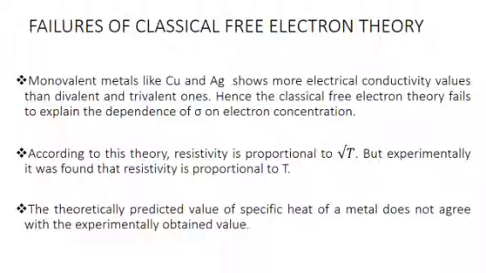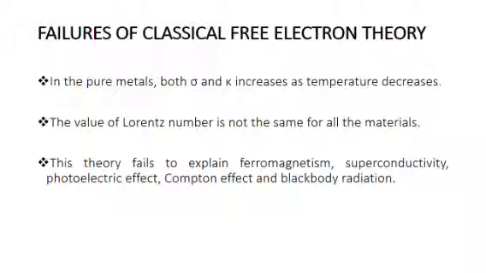We also learned that according to Drude theory, the resistivity is proportional to root T. But the experimental value suggests that resistivity is proportional to T, where T is temperature. The specific heat of a metal does not agree with the experimentally obtained value. According to Drude theory, sigma is proportional to 1 by root T. But in the case of a pure metal, both sigma and K increase as temperature decreases.